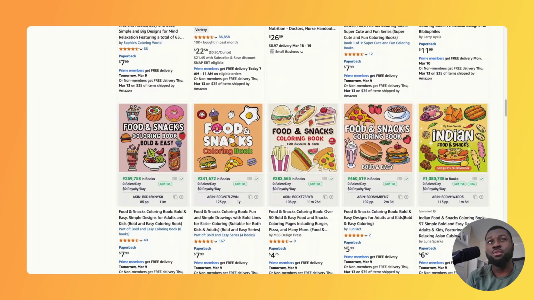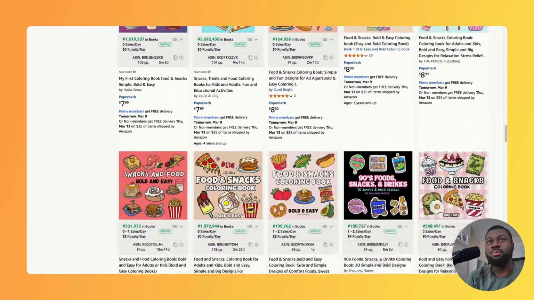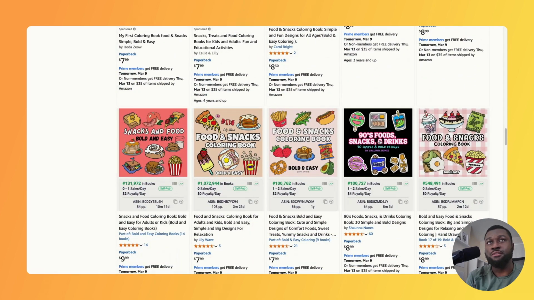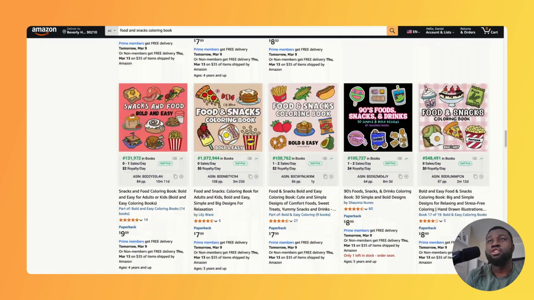We've got an Indian food and snacks coloring book, which is a bit more unique, even though the book is not doing too well. Let's take a look at a few other examples. You've got a 90s food, snacks, and drinks coloring book, which is another unique idea. At least it looks a bit different from the others. And I'm sure if we continue to scroll down, we'll find other ideas.